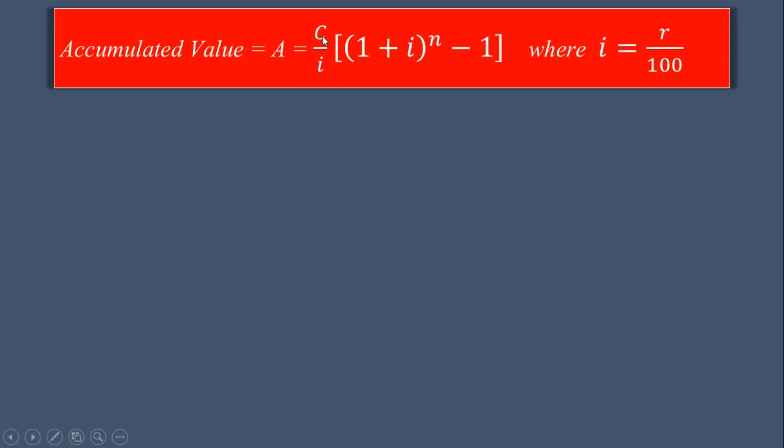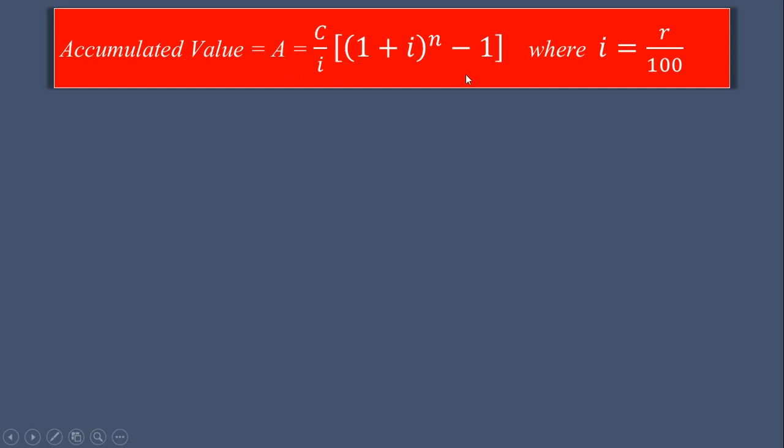That is, in the previous example, here C is equal to rupees 5000, and the number of installments: these 5000 rupees are invested per year for 3 years, so the number of years n is equal to 3. Next is I, and it is given that I is equal to R upon 100. Here R is the rate of interest. In the previous example, R is equal to 10, so 10 upon 100 gives the value of I.